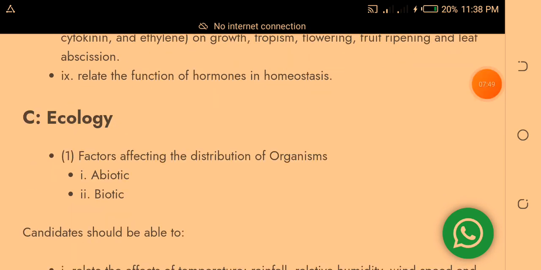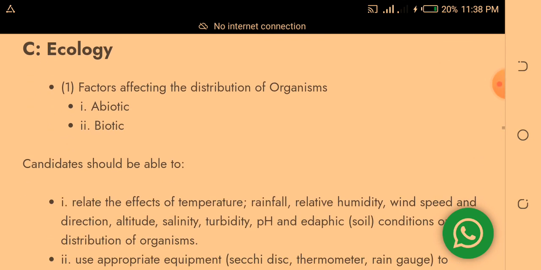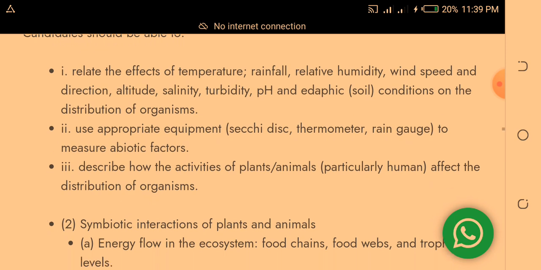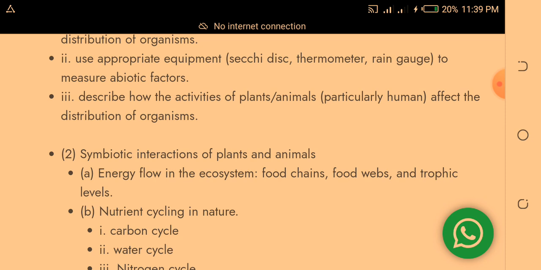Then we come to this topic, ecology. Under ecology, factors affecting the distribution of organisms, abiotic and biotic. So when I give you this material, you will know all the subtopics that you need to pay attention to, and you can always feel free to ask us your questions.